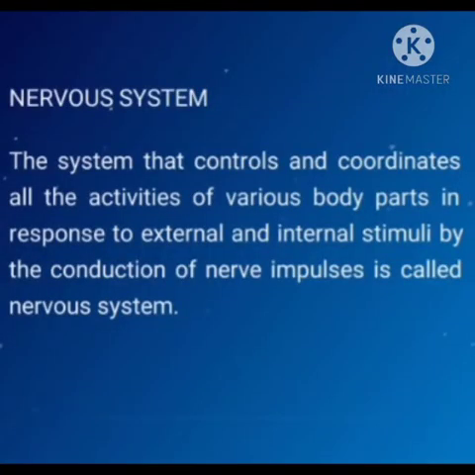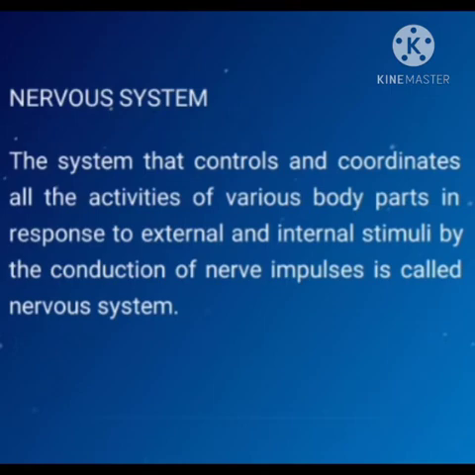In our body, there are two main systems which control and coordinate the different activities of millions of smaller cells, body organs, etc. The first one is your endocrine system, and the second is your nervous system. So, what is nervous system?